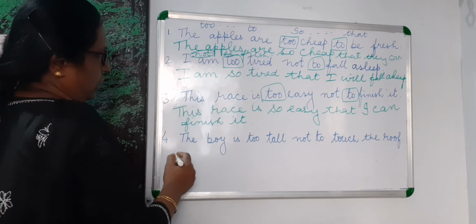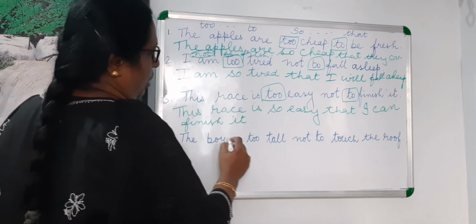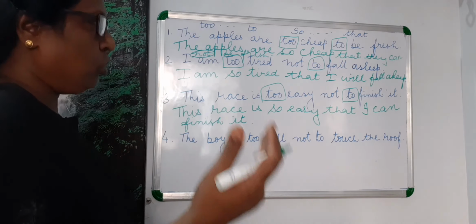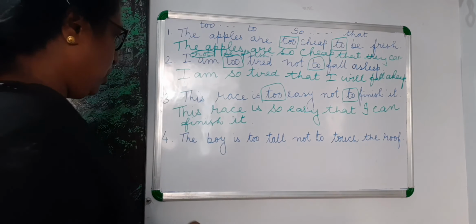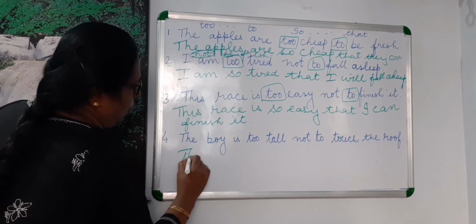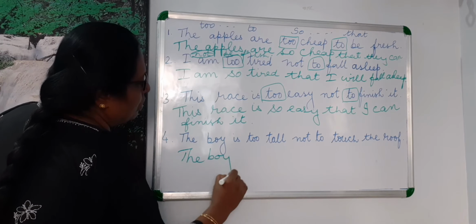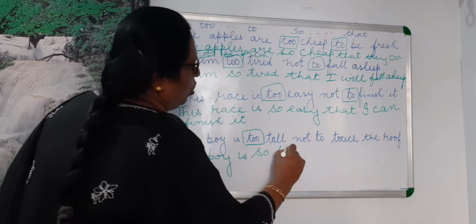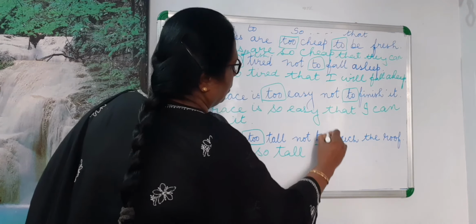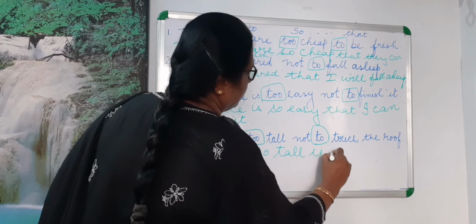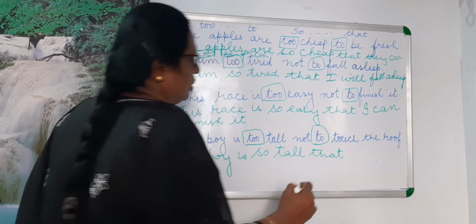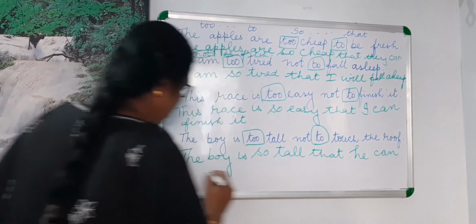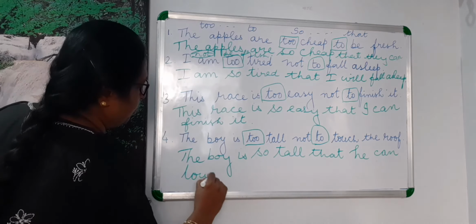And the last sentence, the boy is too tall not to touch the roof. That means he is so tall that he can easily touch the roof. The boy is so tall that he can touch the roof.